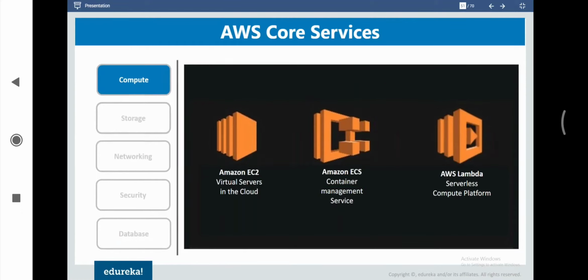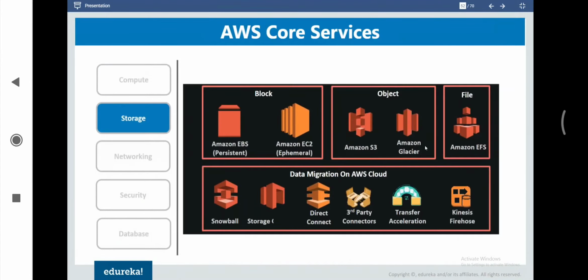Next we are going to discuss the concept of storage services. In storage, we are going to discuss block storage, where we have EBS. EBS refers to Elastic Block Store. Just like every PC needs to have a storage defined, if we are creating any PC here, we need to have a storage defined, correct? In the same way, every server also needs to have a storage, and only then can it start working. So using EBS, we can attach multiple storage volumes to the EC2 instance that we are going to deploy, which we are going to discuss.